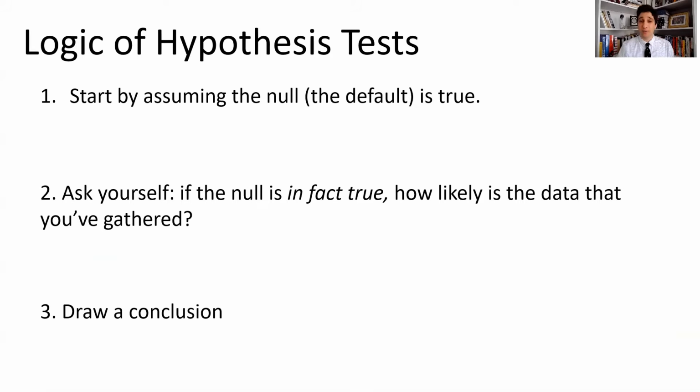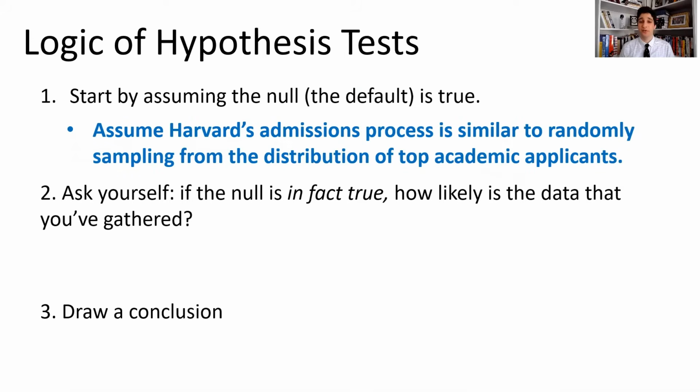So we always start by assuming the null is true. In this case, we're going to assume Harvard's admissions process is similar to randomly sampling from the distribution of top academic applicants. There's no discrimination. We're just randomly sampling from the top academic pool.